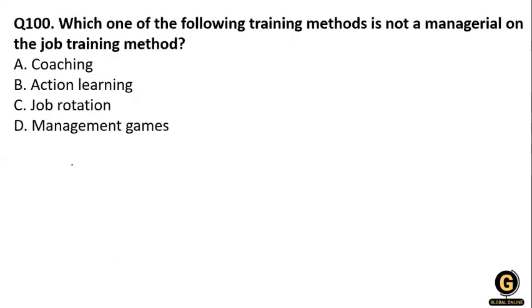Next question: which one of the following training methods is not a managerial on-the-job training method? Coaching, action learning, job rotation and management games. What will be the right answer? Coaching, action learning and job rotation are job training methods, but management games is not a job training method. Clear?